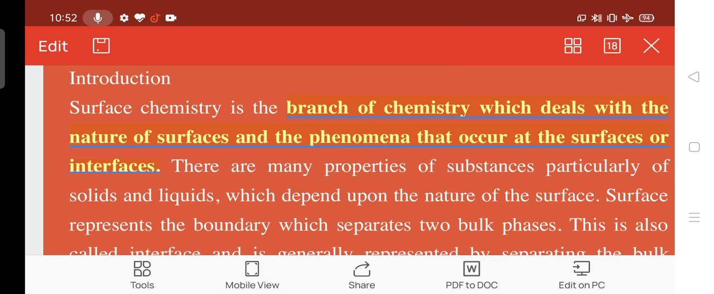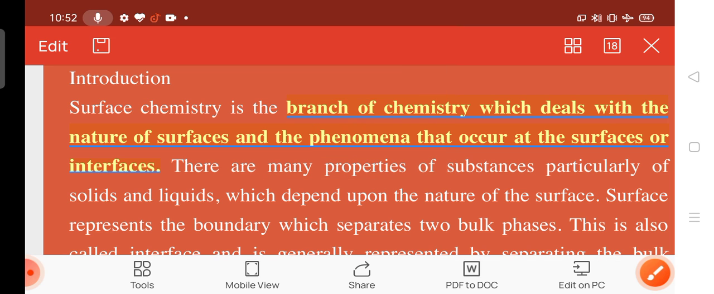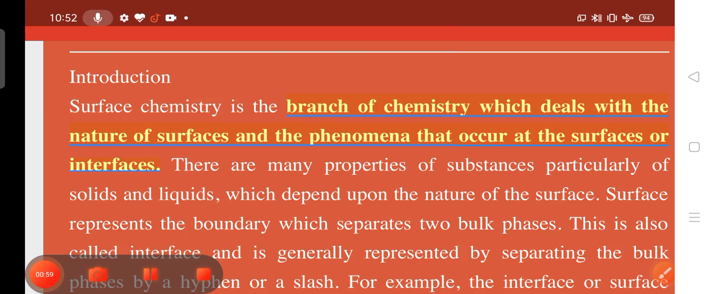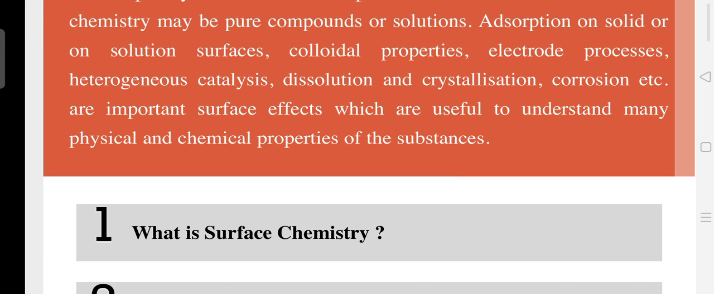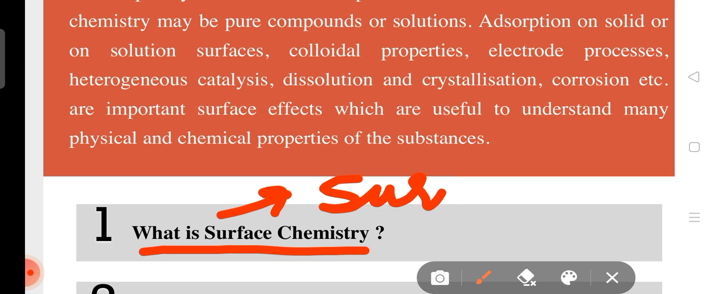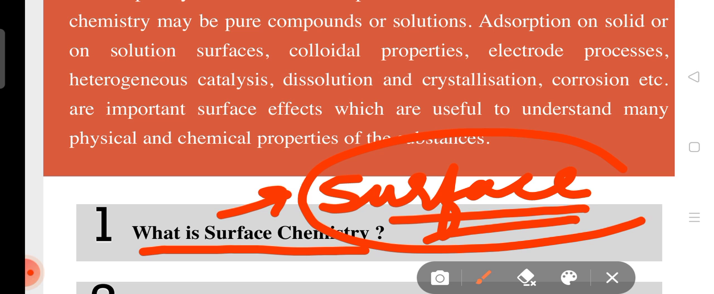Means the branch of chemistry in which we study the phenomena of the surface of any object or substance is known as surface chemistry. Clear? Now there is a question here: what do you mean by surface? Surface chemistry is the branch of chemistry in which we deal with the surface phenomena of a substance.